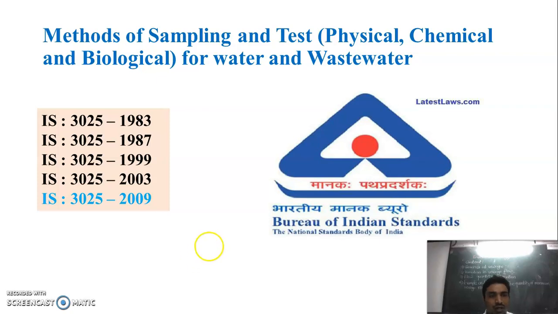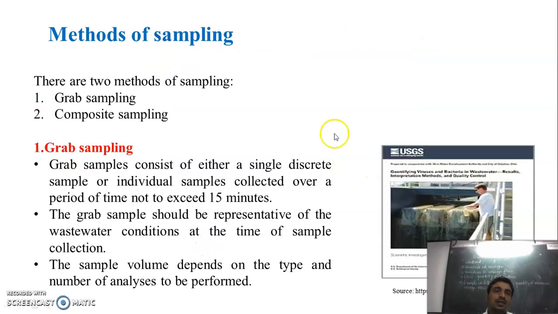So see, what are the methods of sampling? See students, there are mainly two methods of sampling. First one is grab sampling, and second one is composite sampling. So what is this grab sampling? See, this grab sampling method consists of either a single discrete sample or an individual sample collected over a period of time which does not exceed more than 15 minutes.